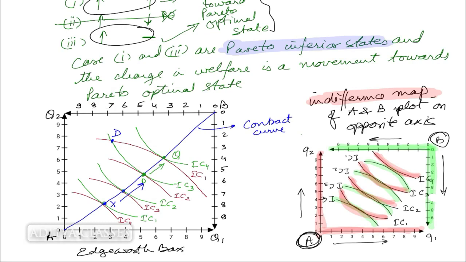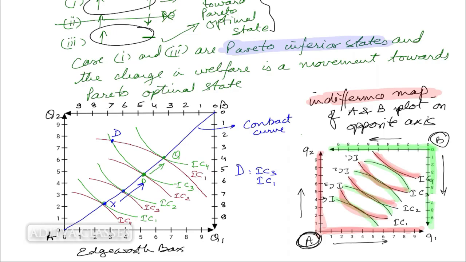If we talk of this D, where are we? If we talk of point D, A is sitting at IC3, while B is sitting on IC1. Fine? Perfect? A is sitting on IC3 while B is at IC1 level. Now, sorry, this is not point A, this is rather point D. This is the situation at point D.